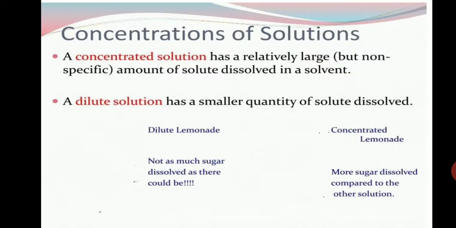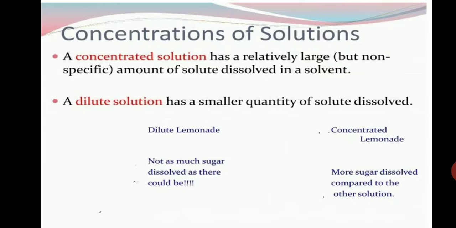In the first beaker, the concentration is very low, so we call it a dilute solution. In the second beaker, I added 10 spoonfuls of sugar, so the concentration is much higher. It is a concentrated solution.